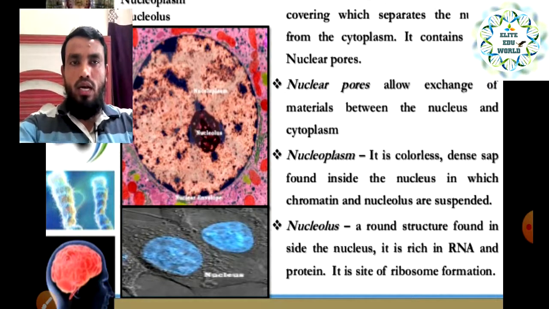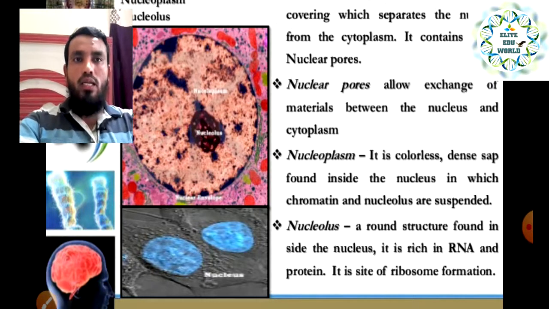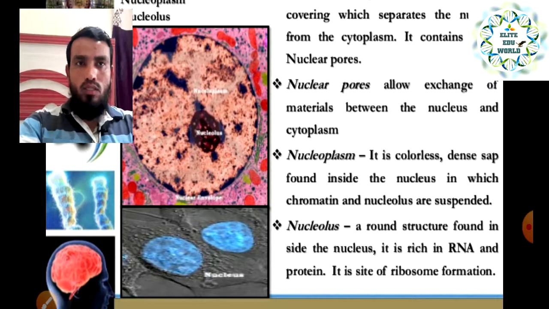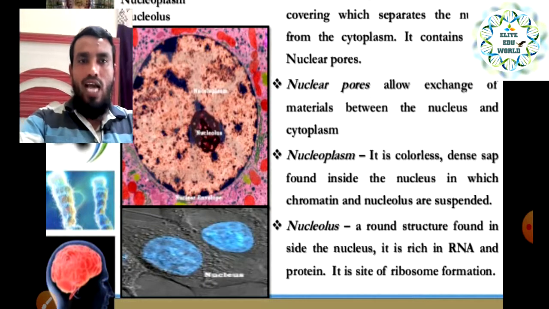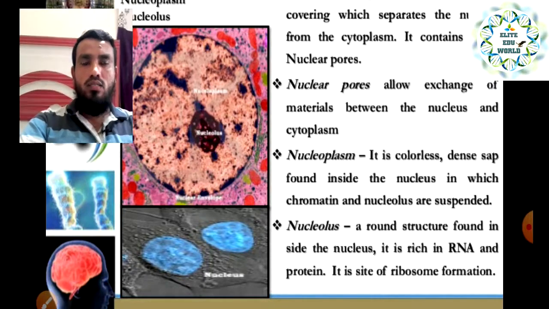So, that is why they have the nuclear pores. And nucleoplasm, what is nucleoplasm? It is a colorless dense sap found inside the nucleus. Like inside the cell we have the cytoplasm, inside the nucleus they have the nucleoplasm, in which the chromatin and the nucleolus are suspended.